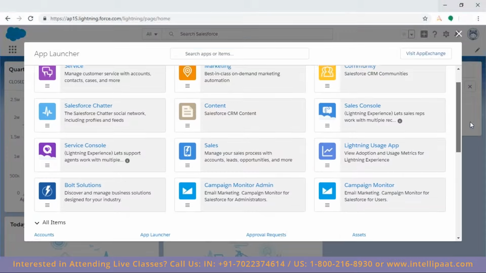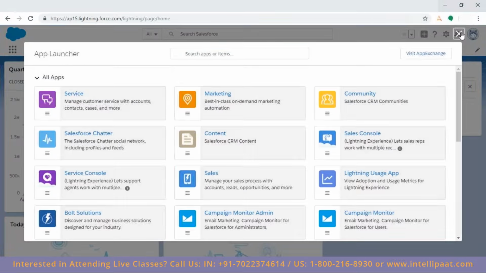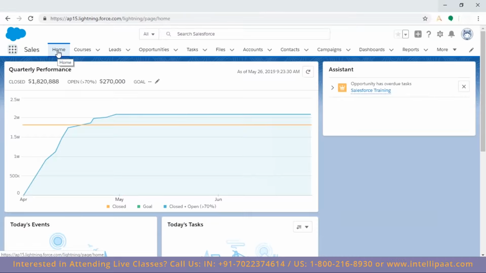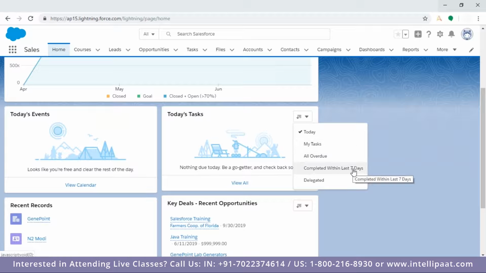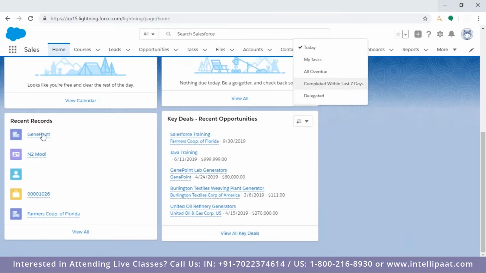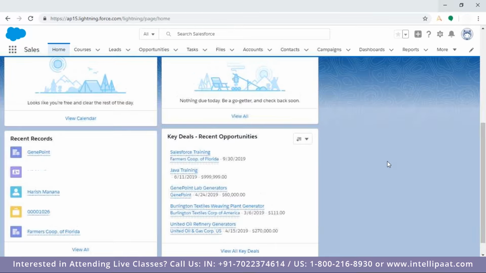So these are our tabs and everything which we are getting over here. Now, next thing we see here, this is the home tab, which shows the dashboards. These are all the components: your events, your today's events, your tasks. You can check it out here. The today's tasks, your overdue tasks, completed within last 7 days, all these things. You can check it out from here. Which recent records you viewed, you can see from here. And then this is with respect to the opportunities, your main deals. So this is the home tab.